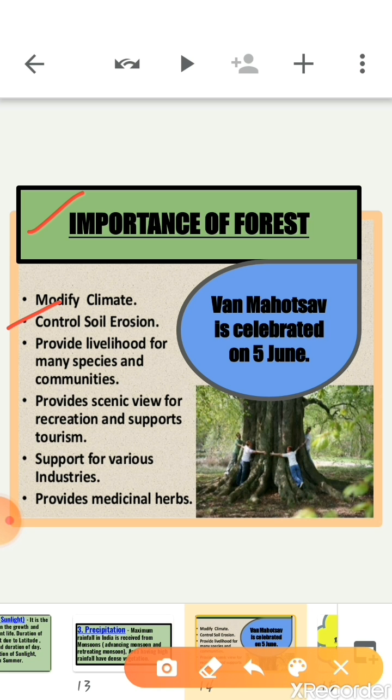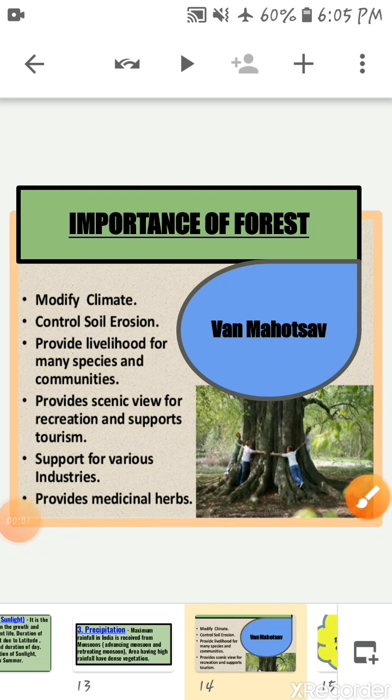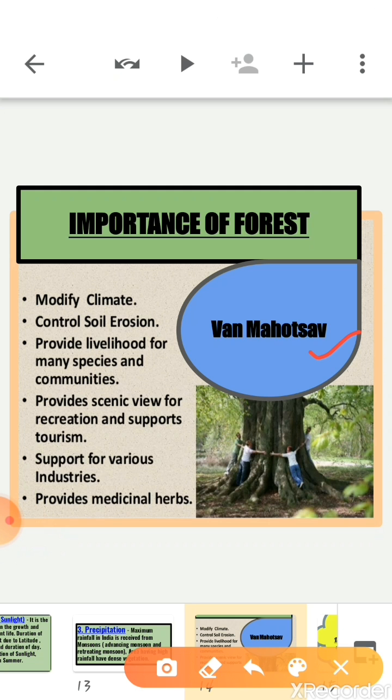They regulate stream flow. They also support various industries, provide livelihood for many communities and offer scenic view for recreation. It also controls wind force and temperature and also causes rainfall. It provides humus to the soil and shelter to the wildlife. Also provides medicinal herbs.